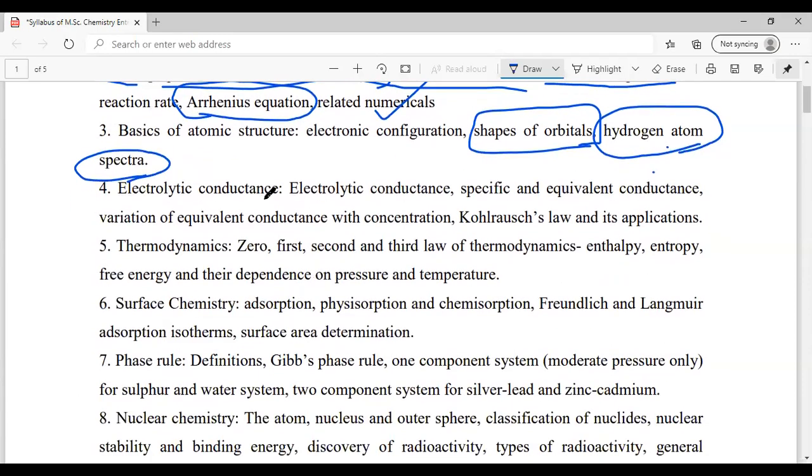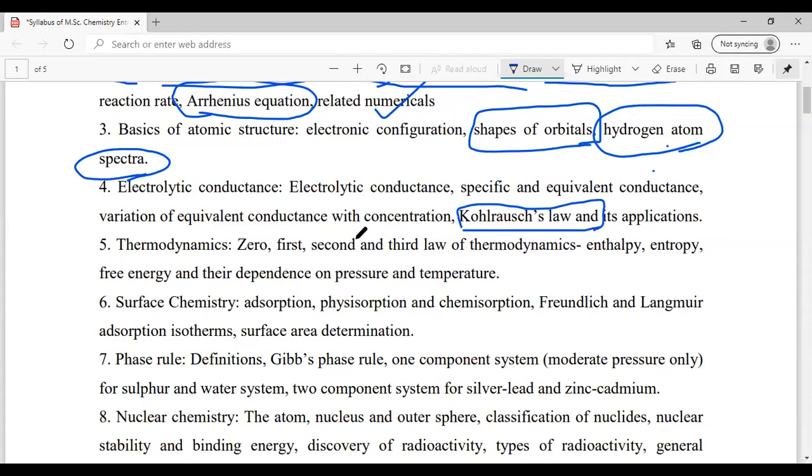Next, in electrolytic conductance, I would suggest you to go through the Kohlrausch law in the last few days, and also the variation of concentration. These things would be easy, but I am giving you last minute revision tips. So the topics that you should not leave before the examination are the things that we are discussing today. In this chapter, you should go through the Kohlrausch law and its application.